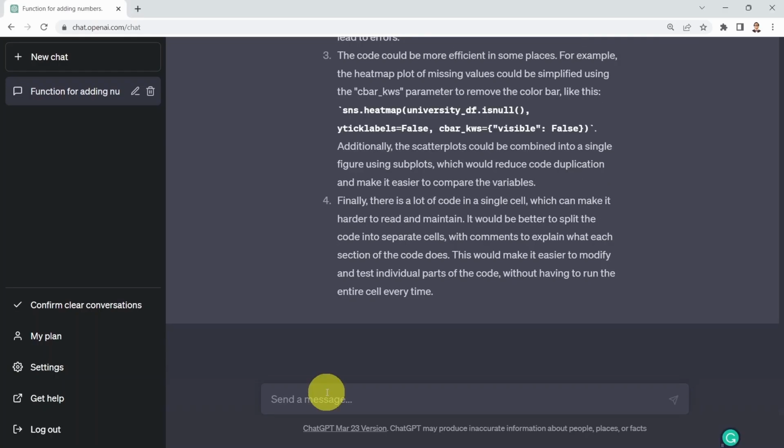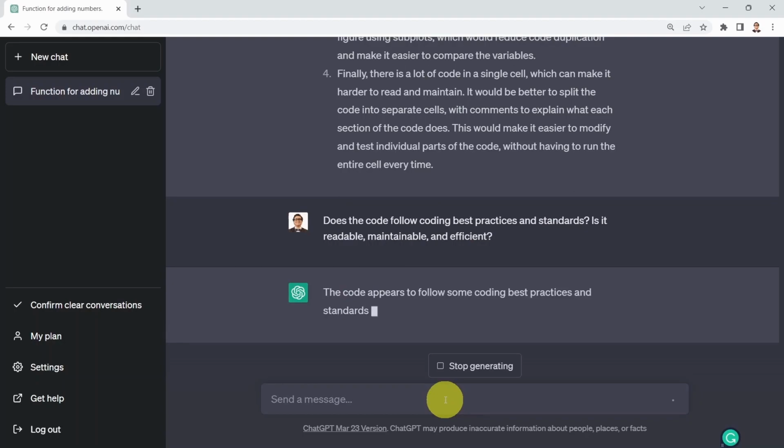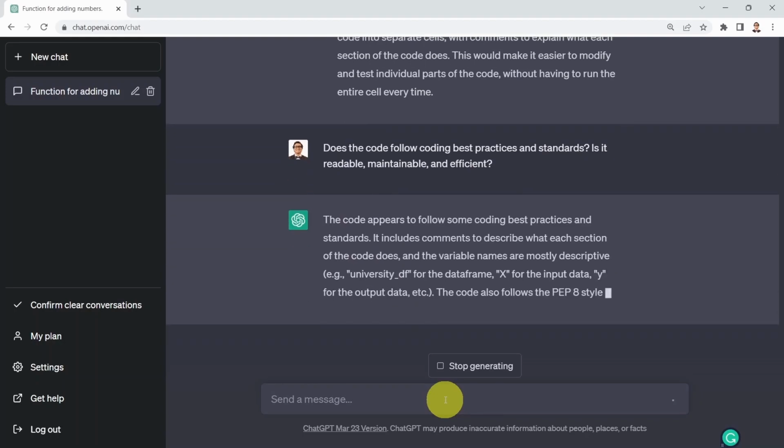All right, so what I could ask ChatGPT next is whether a given code follows coding best practices and standards or not. I can also ask whether the code is readable, maintainable, and efficient. So let's go ahead and do that. I'm going to say, does the code follow coding best practices and standards? Is it readable, maintainable, and efficient? And of course, here I'm referring to the code that I had in the previous prompt.